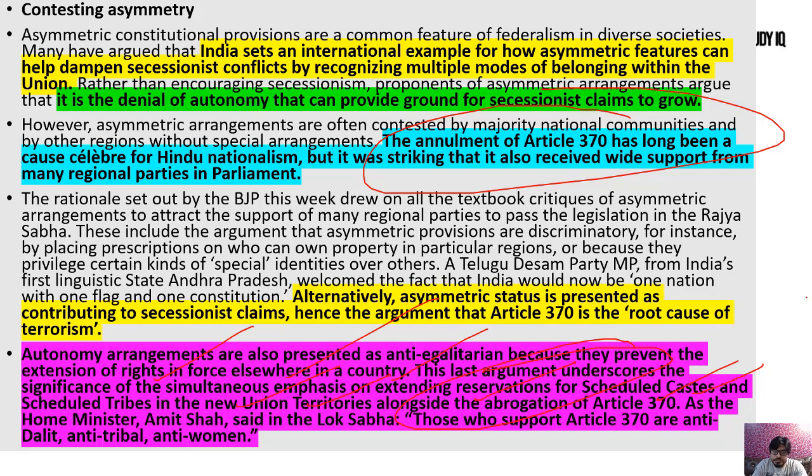And these accommodations are important arrangements to keep the country united, and that's why they say here that these arrangements were made according to people's consent, but turning a state into a union territory is going to provide a ground for secessionist claims. We have fought insurgency in the Northeast for many decades, and it was all secessionist claims every time, and they never wanted to be with the center.